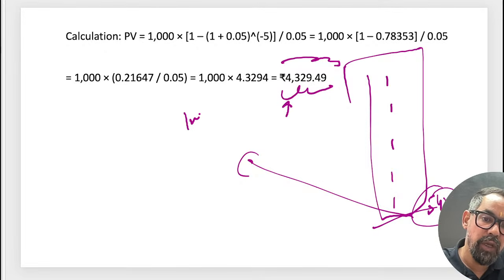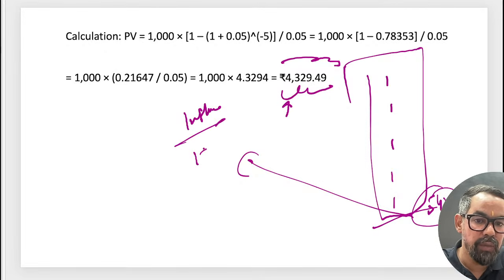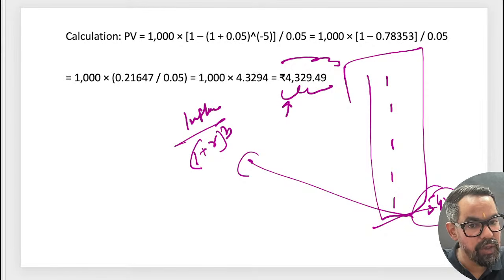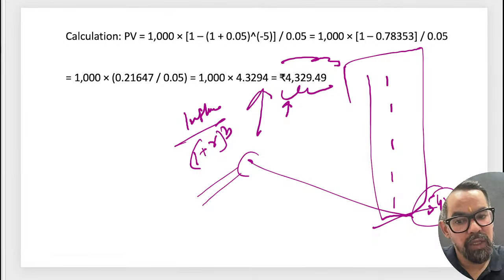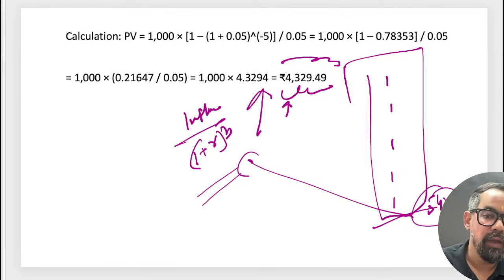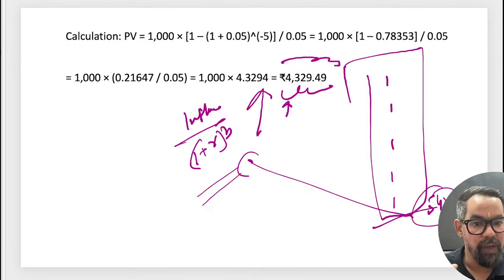We are discounting the inflow, 5,000, by 1 plus r. If you use this formula, you will get to know about this. Okay, so this is the area of the present value of annuity and the future value of annuity.